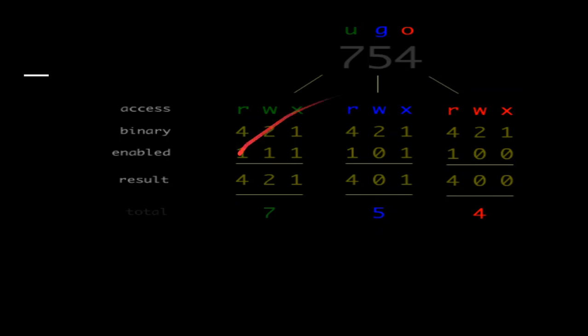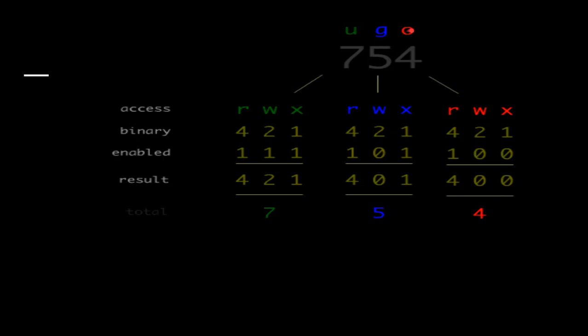So, this type of permission given as 754, what does it mean? The user is given the permission 7, that means 111, that means he can read, write and execute. R is 1, W is 1 and X is 1. When 1 is present, that right is enabled. And when you come to this group G, which is R, W, X, R is 1, W is 0 and X is 1. That means R is enabled, W is disabled and X is enabled. That means the group can read the file, execute the file, but they cannot write the file. That means they cannot update the file.